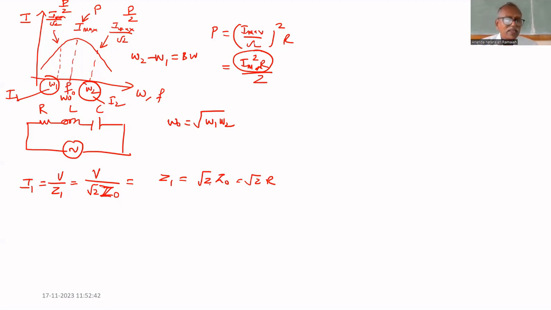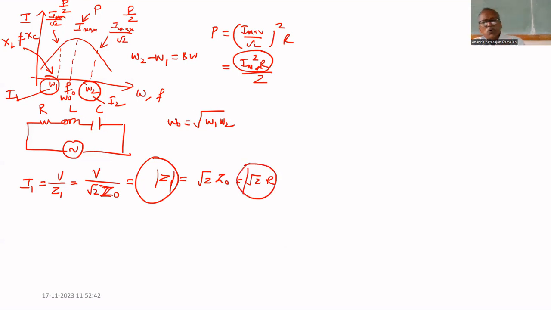We cannot say it like this for Z1 itself; the modulus of Z1 equals root 2 times R. Because at omega 1, XL is not equal to XC, so Z1 is a complex number. But if you find the modulus value, it is root 2 times R.